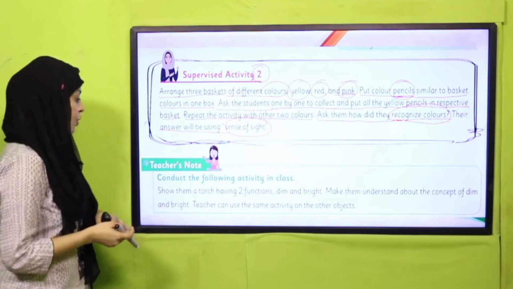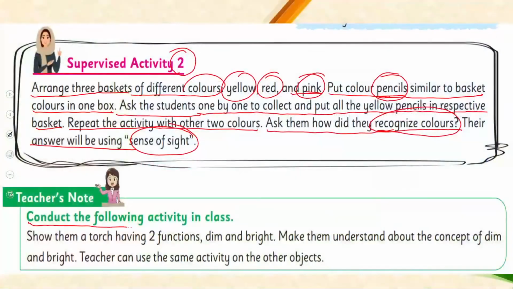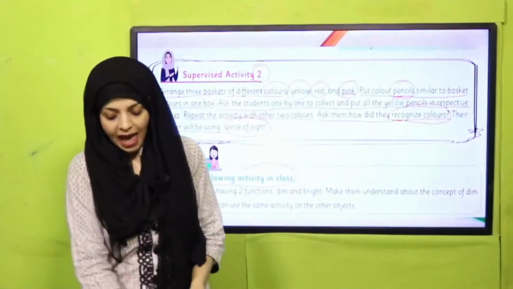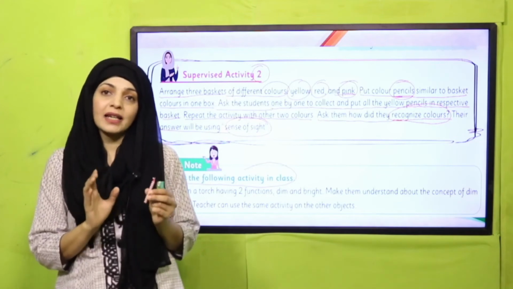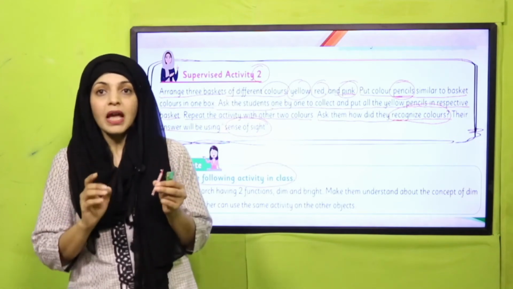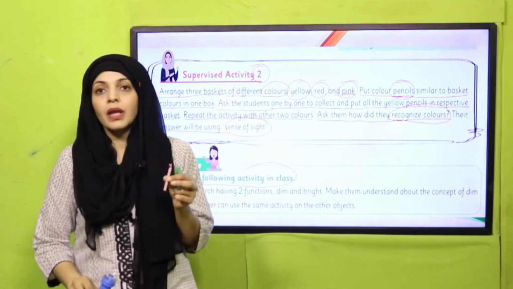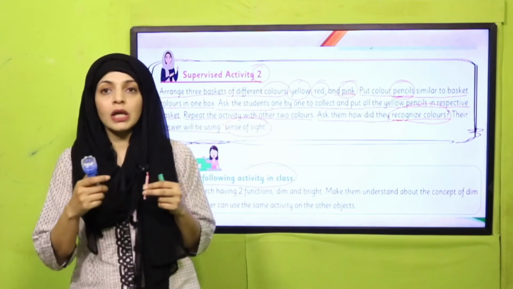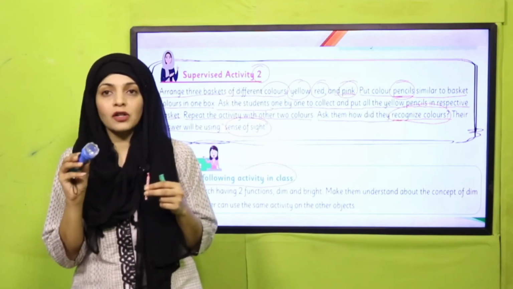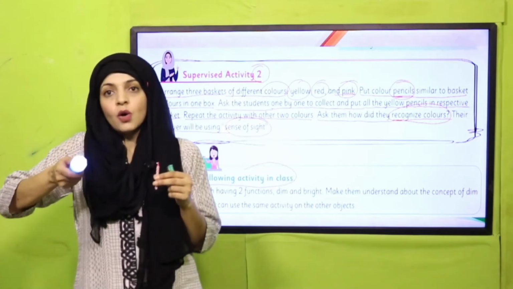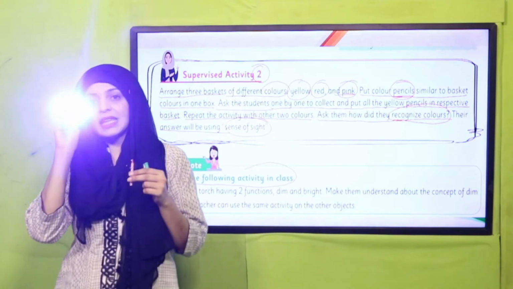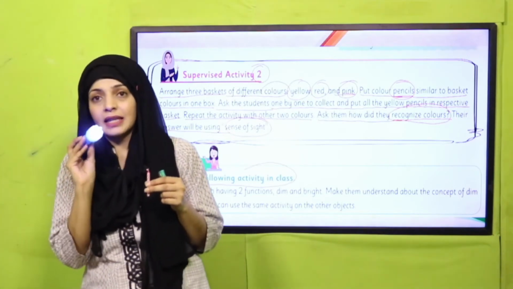Now, my dear students, here is another activity. Conduct the following activity in the class. For this, I will be needing a torch and a candle. Now, you have to tell me which light is bright and which light is dim. The teacher will light the candle. In the activity, it says that you need a torch which has two functions of bright and dim light. But I have a torch which has only one function. So here you can see this is the torch. Now let me light the candle for you.